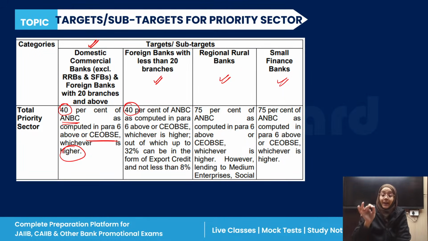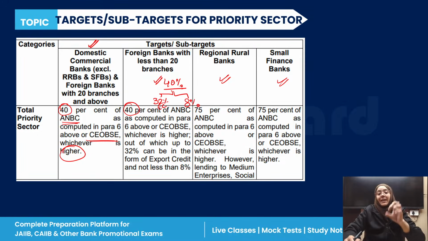Now, here there is an important thing. In this 40%, these banks can lend up to 32% as export credit. Export credit is also a priority sector, right? Not less than 8% to the what? The 32% can be given to export credit. It is the maximum you are allowed to give in export credit. And in export credit, you are not allowed to give less than 8% if you are a foreign bank which has less than 20 branches.